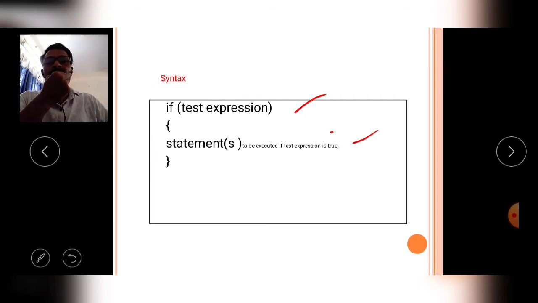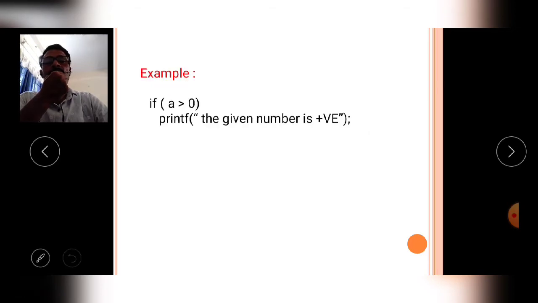So simply we write the syntax like this: if, in the parenthesis write the test expression, then construct the block. In that block you may write a statement or statements. You may write a single statement, you may write a group of statements. Okay, like that is the syntax of an if condition. Then comes an example.